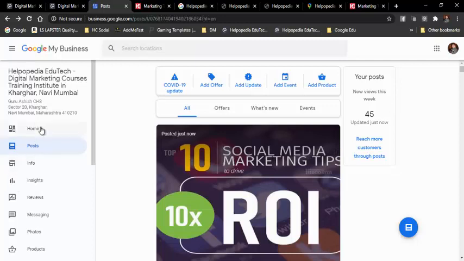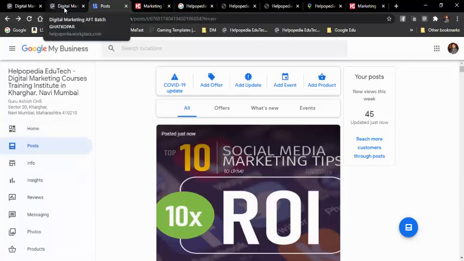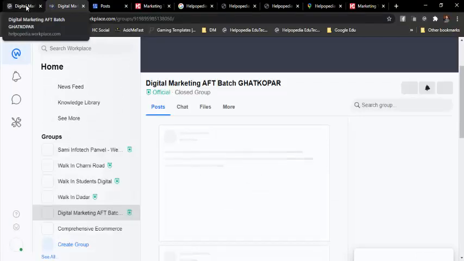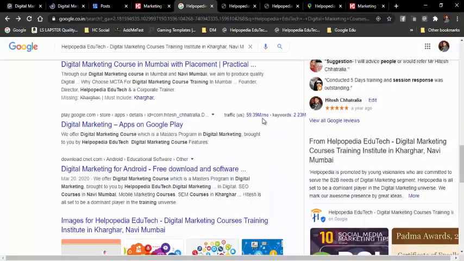So this is all about Google My Business. This is one of the very good things that you can use, and you can get your content on Google in just a few days. Why a few days? Because I had mentioned that whenever we are promoting anything with on-page SEO, in search engine optimization we had learned on-page SEO and off-page SEO. On-page SEO is something wherein it takes a very long time, and it also takes a lot of effort.